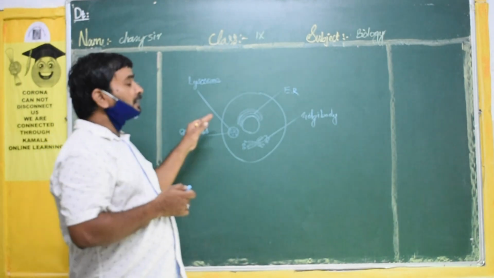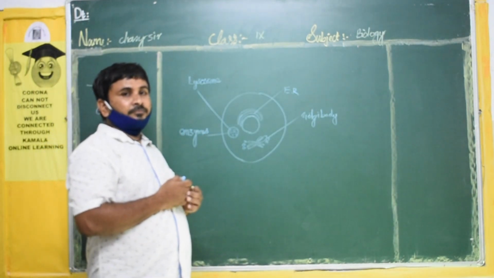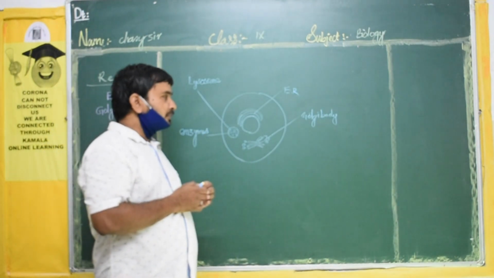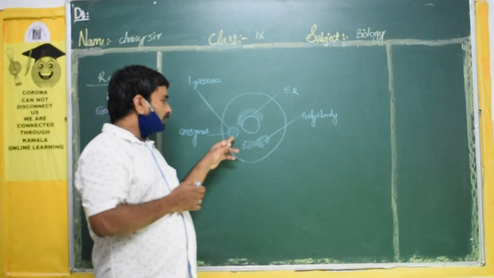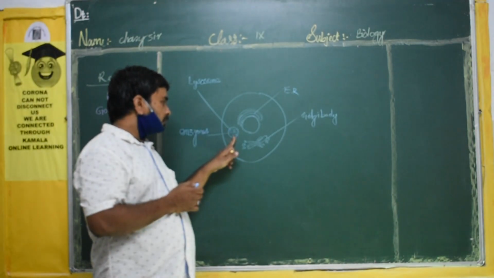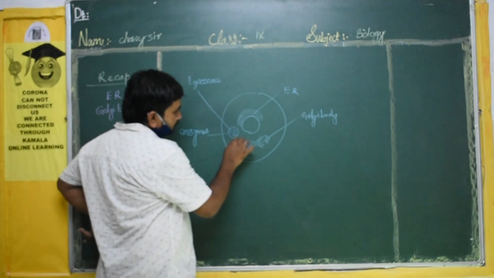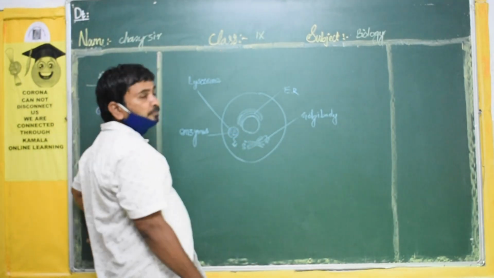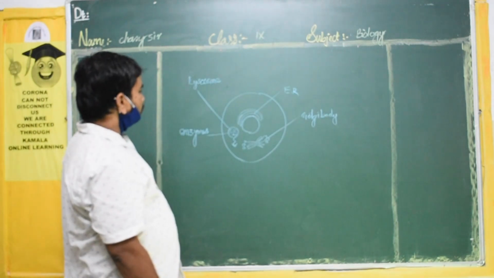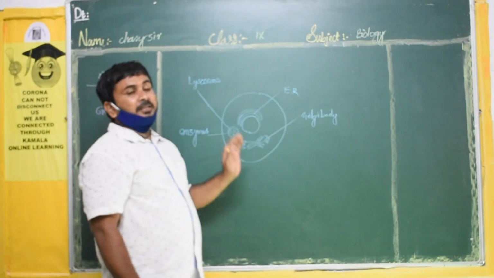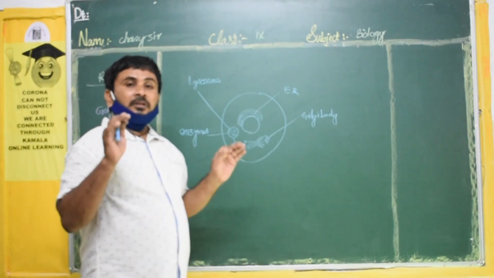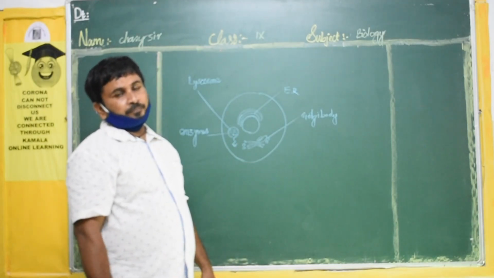When adverse conditions are there, what happens? The lysosome will burst, and these enzymes will be released in the cytoplasm. Those enzymes will act on the remaining cell organelles and kill them.